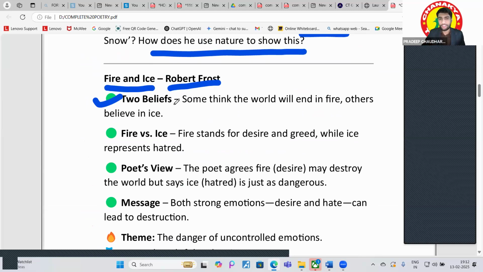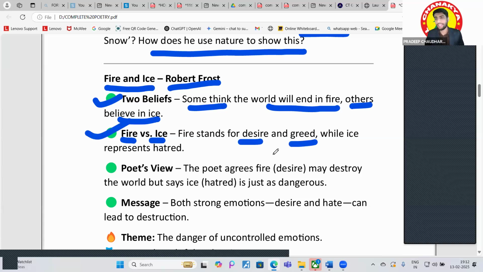What are those two beliefs? Some think the world will end in fire. Some people are saying that the whole world will end in fire. And others believe that it will end in ice. So what do fire and ice represent? Fire stands for desire and greed, right? You will see what is happening to today's generation.